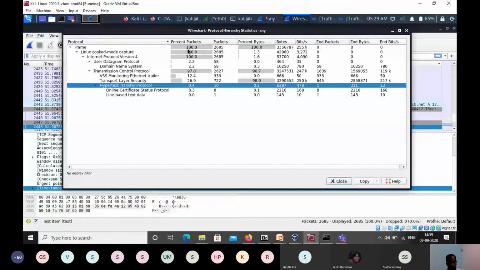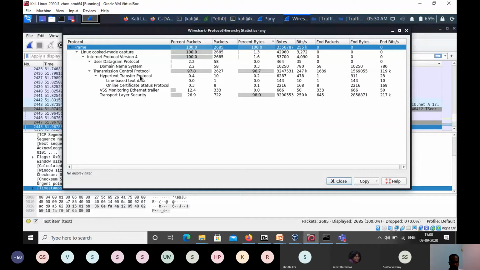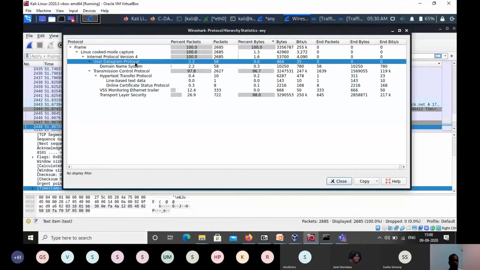So this can be useful for protocol analysis and understanding which application or which port is being used more, what the size of the packets is, and whether it is as per the standard. In the TCP case, we already saw that most of the traffic is TCP. What are the other traffic? UDP is around 2.2%, and over UDP, what I captured is DNS. So DNS is passing through UDP traffic. Like this you will be able to get it.